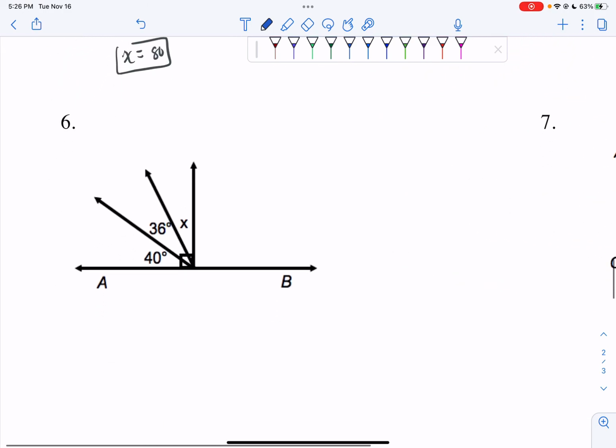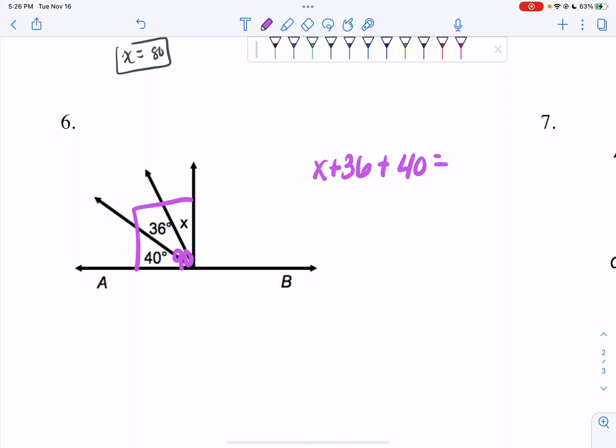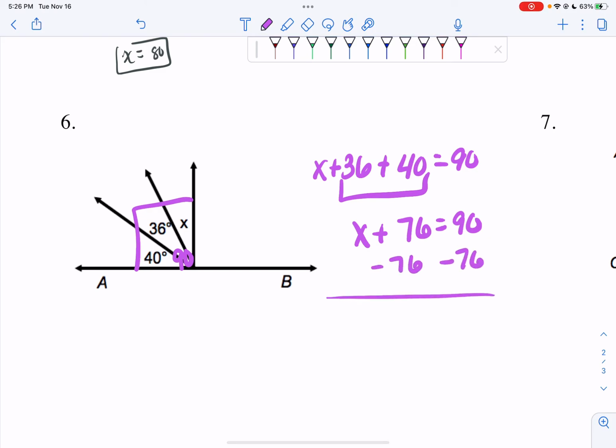Number 6. If I look, I know that that square right there means I have a 90-degree angle. So I know that these three angles add up to 90. So I have x plus 36 plus 40 equals 90. Combine your like terms of 36 and 40. 36 plus 40 is 76. And that's equal to 90. Subtract 76. x is equal to 14. And that's your final answer.